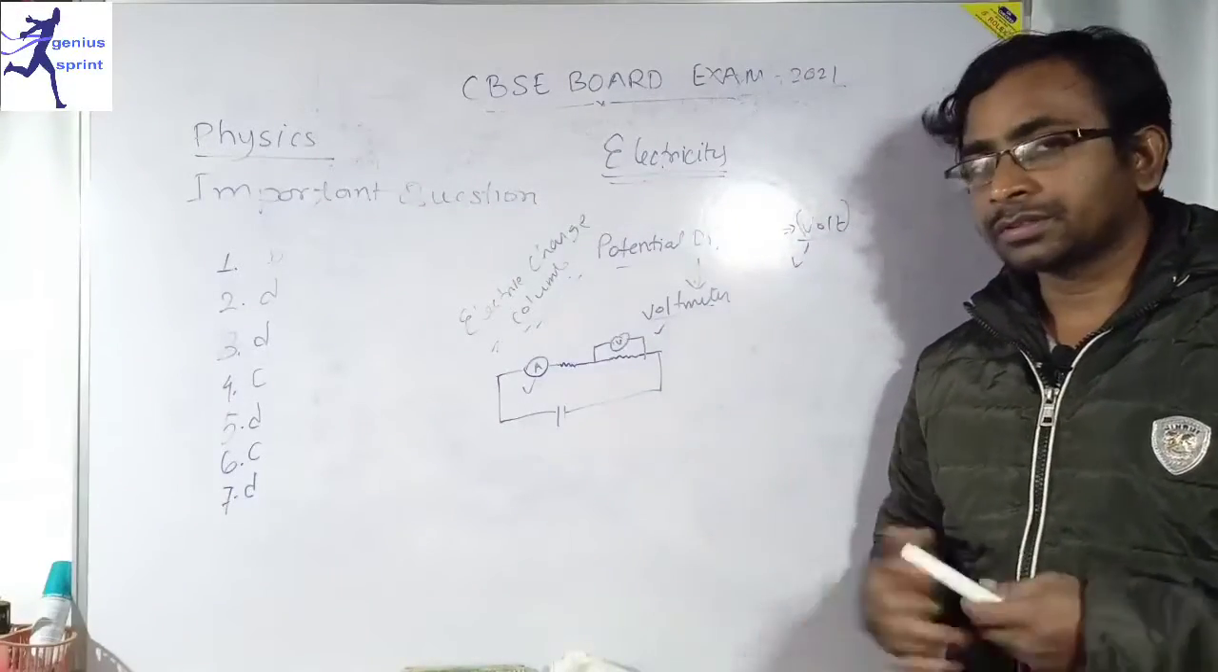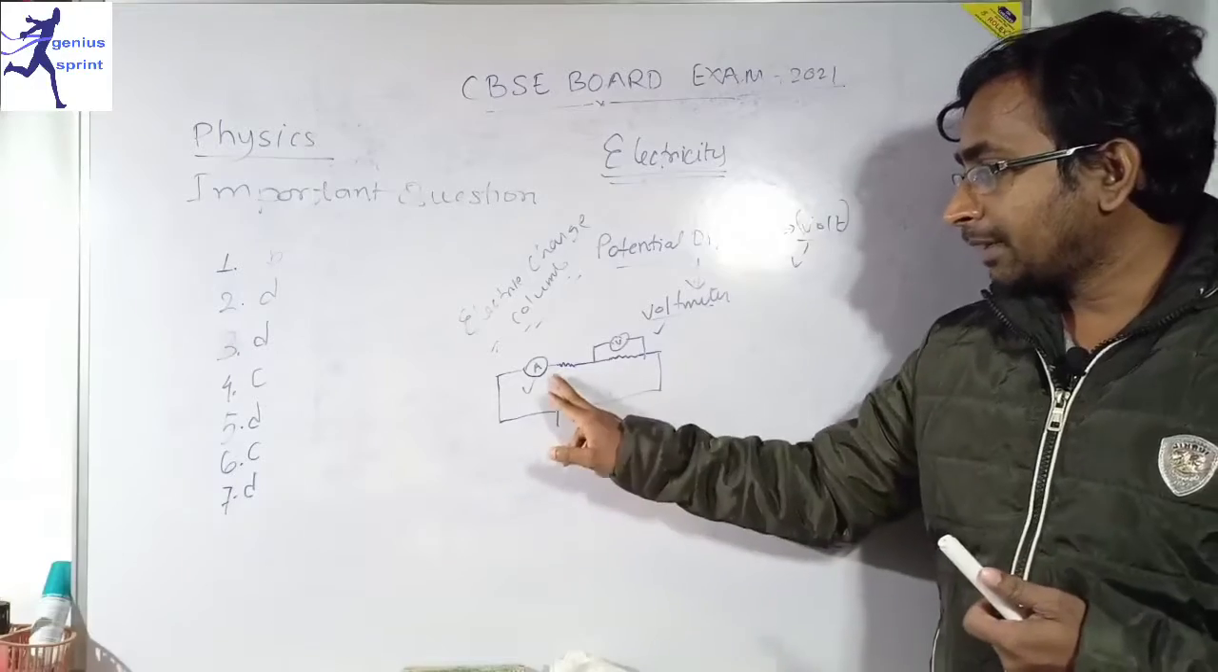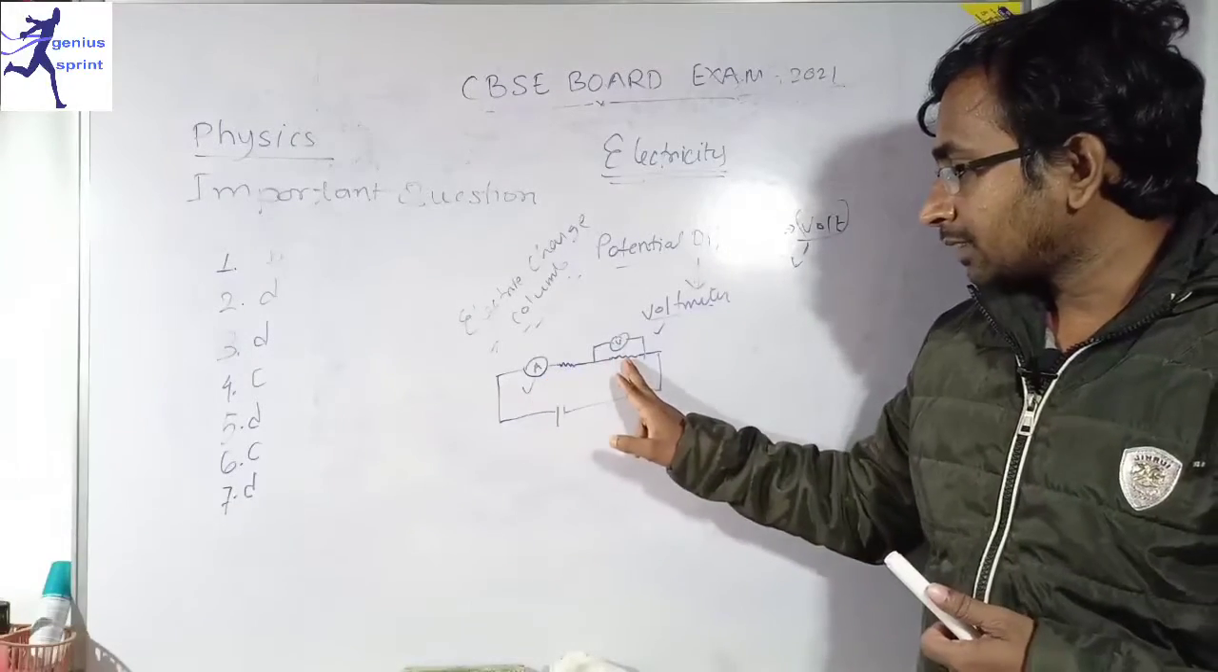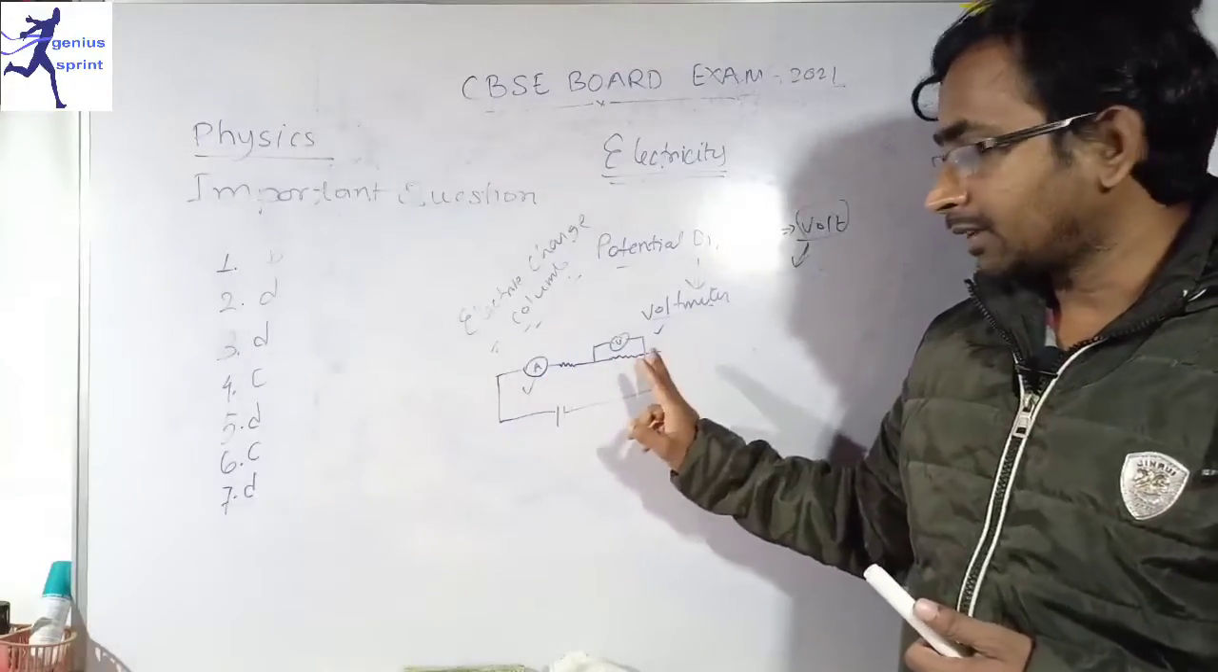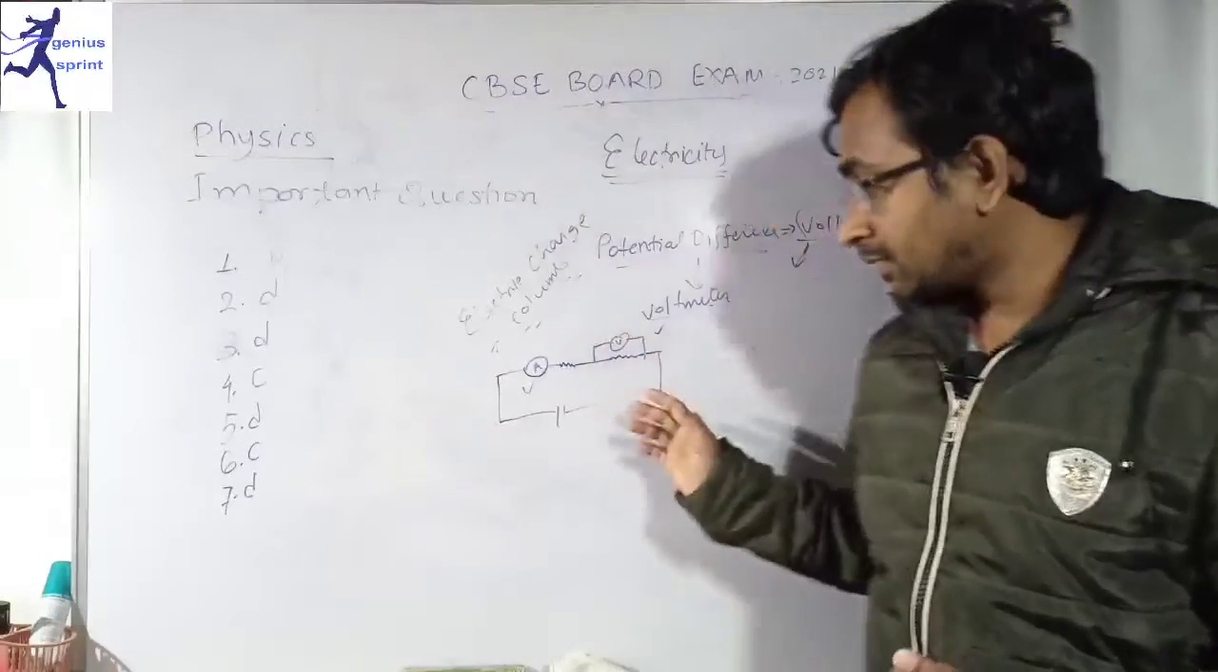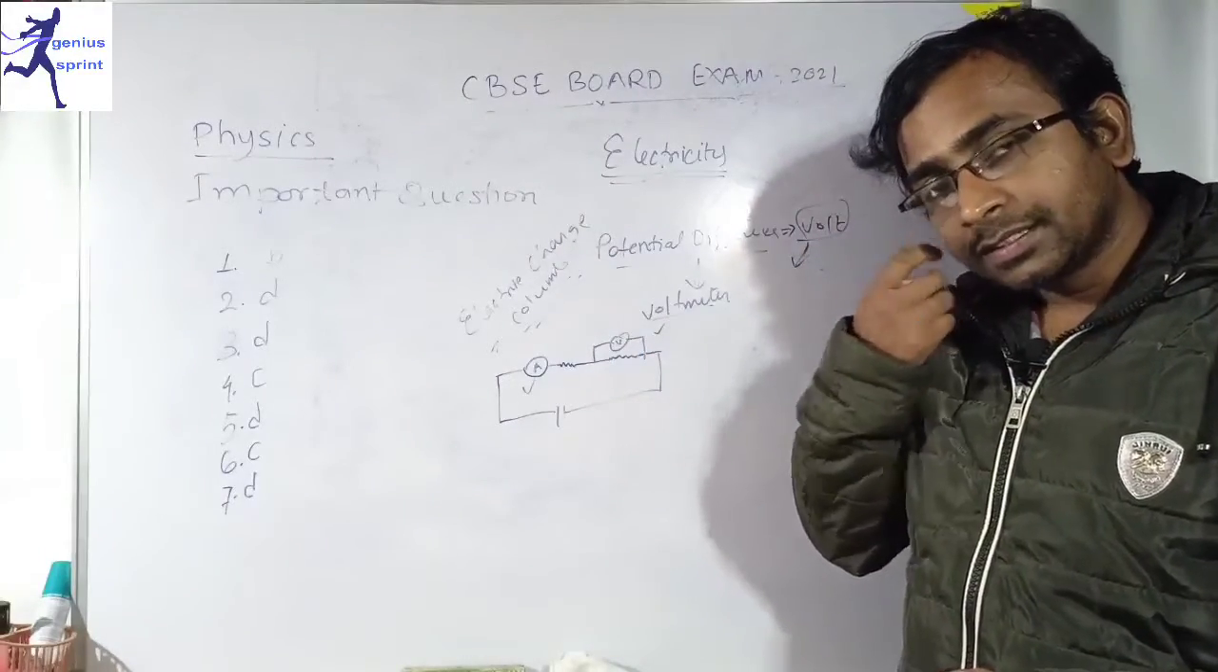I hope all of you have understood these things. Ammeter is connected in series always and voltmeter is connected in parallel. You have to keep in mind these things. Why, I will explain this in another video. Please see all our videos.